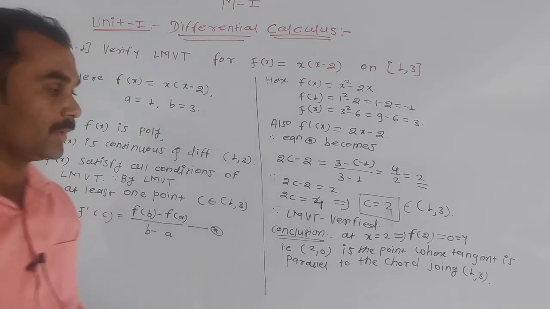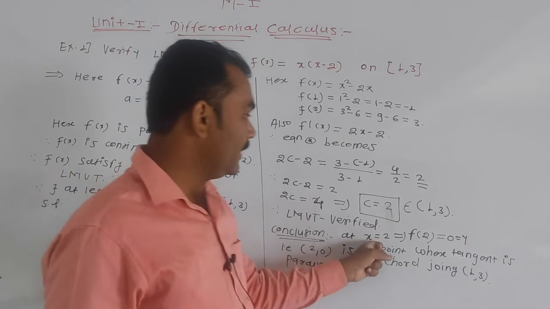Okay, this is your geometrical view. Conclusion, at x is equal to 2 we get value of y is 0.